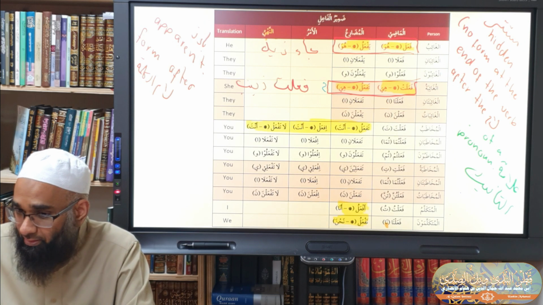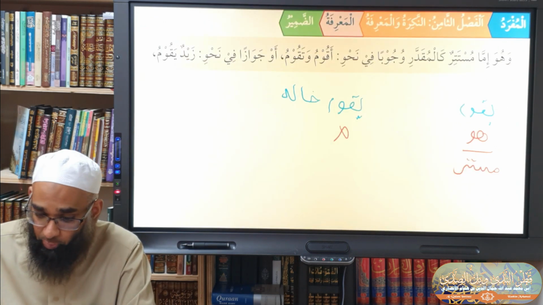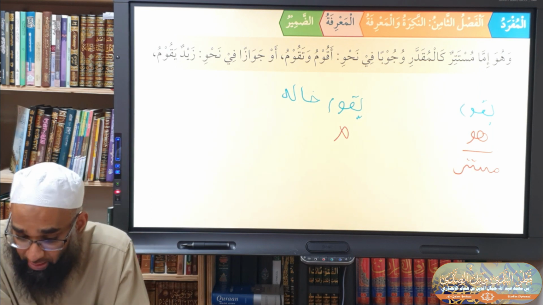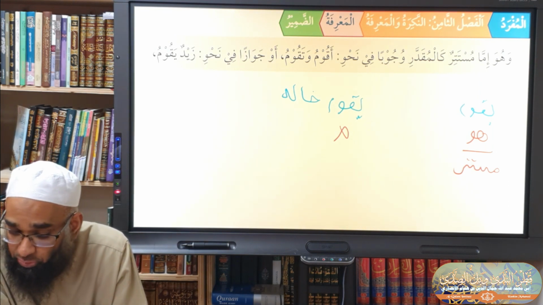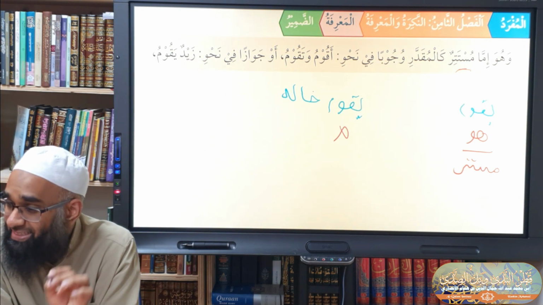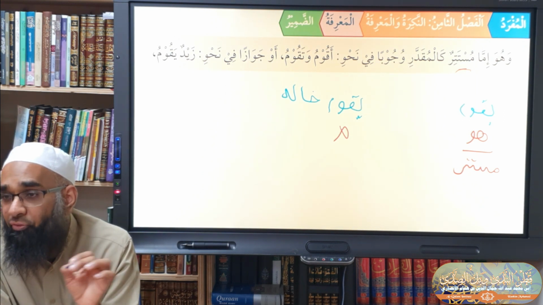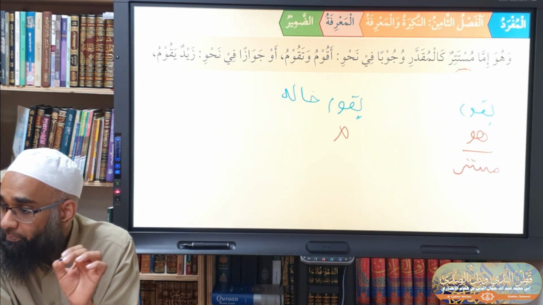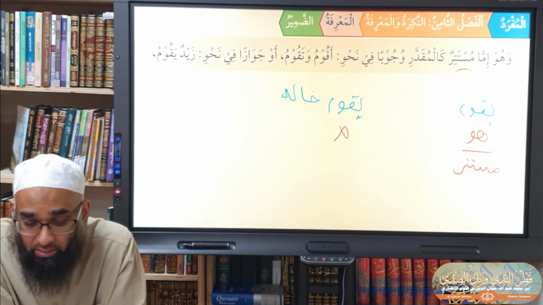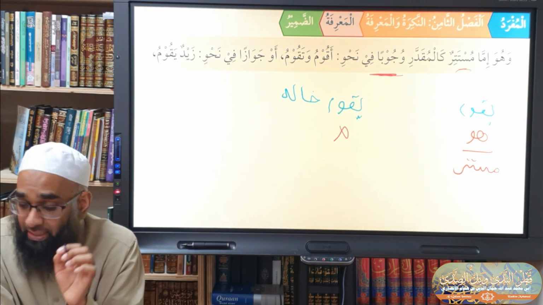Do you understand? Abdullah, Abdurrahman? Yeah. Online, everybody following? And that's what he's explaining here. He's saying here, so the zamir can either be mustatir. What does mustatir mean? It is hidden and there's no apparent form after the verb. And this one can be what? Kal muqaddari wujuban. It can be wajib.